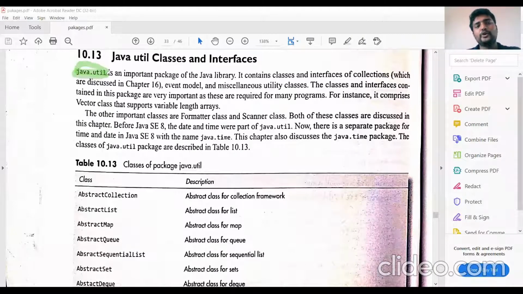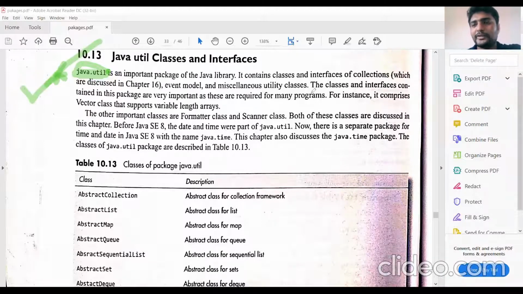We can import the util package by using import java.util.classname. If you know the class name, you can add the class name, or else you can add the asterisk. Asterisk means all the classes available in this package are imported to the application program.